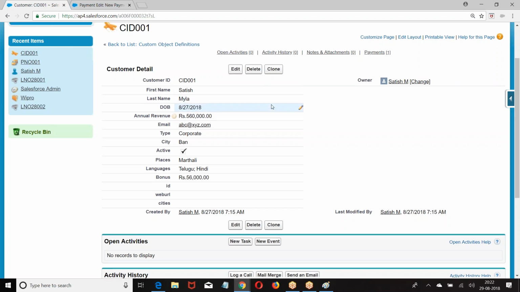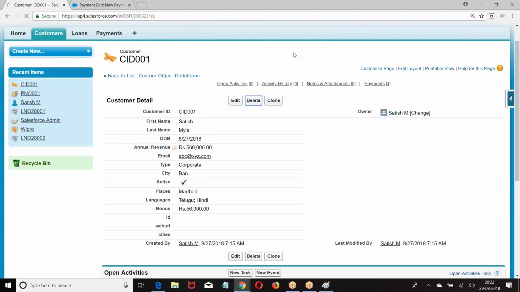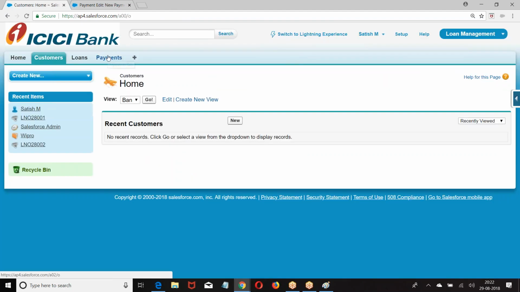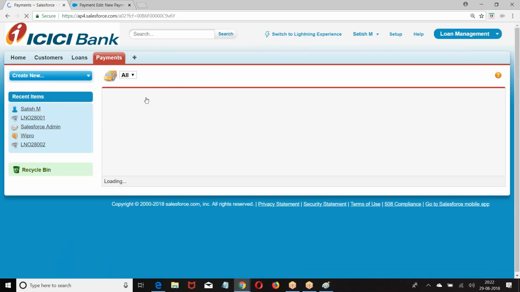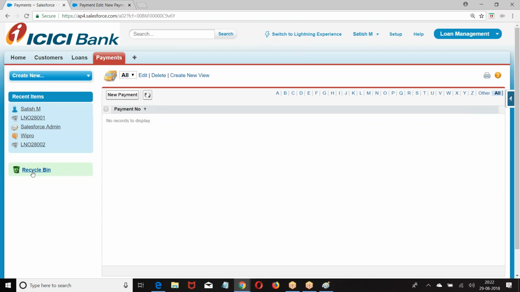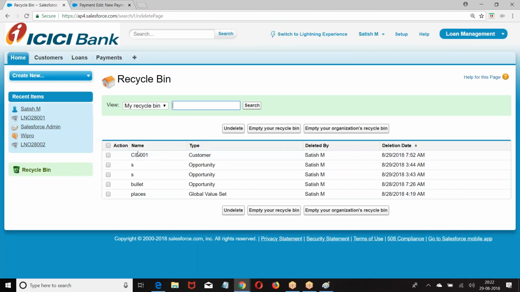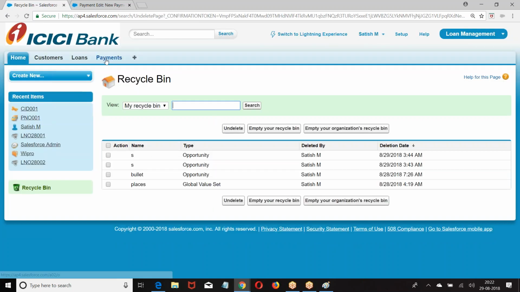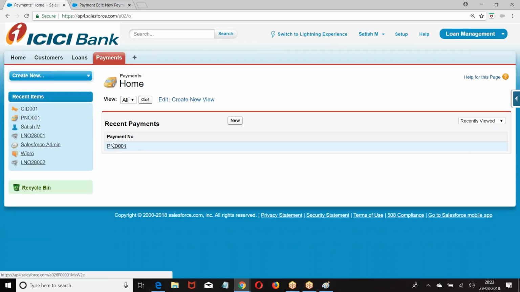Okay. Now what is our rule? If you delete a master, child records are deleted. Go to payment. Just now I created one payment, but it's not visible. When you go to the recycle bin, you're finding this here, right? Now are there any child records displayed here? No. When you undelete this, the corresponding payment record is fetched. I hope you are good. Clear? When you delete the parent, corresponding children are deleted. When you undelete the parent, corresponding children are undeleted.